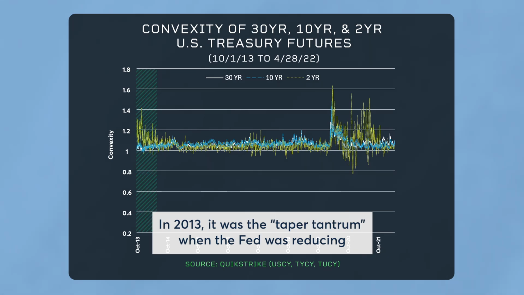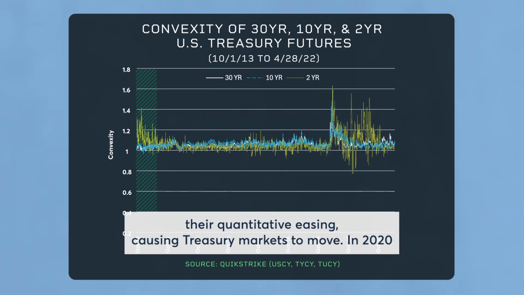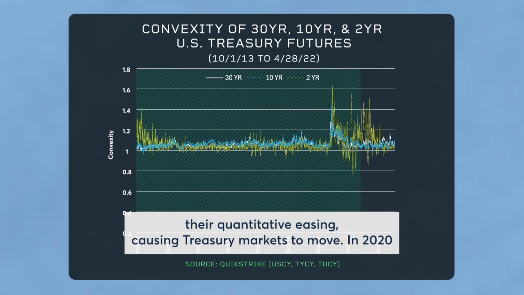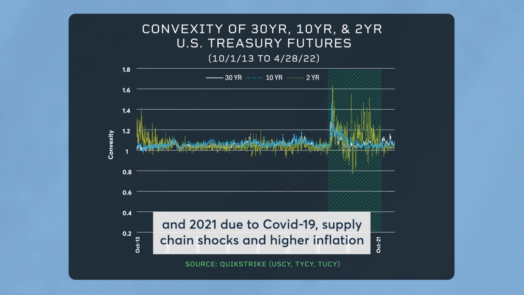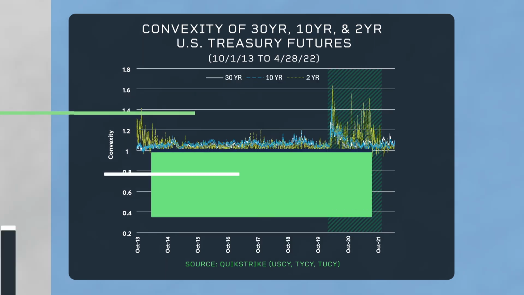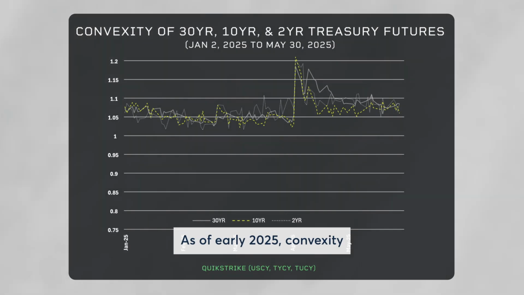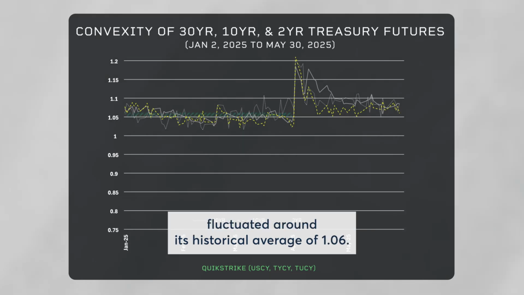In 2013, it was the taper tantrum when the Fed was reducing their quantitative easing, causing Treasury markets to move. In 2020 and 2021, due to COVID-19, supply chain shocks, and higher inflation saw increased convexity. As of early 2025, convexity fluctuated around its historical average of 1.06.